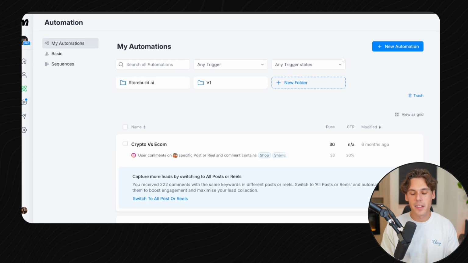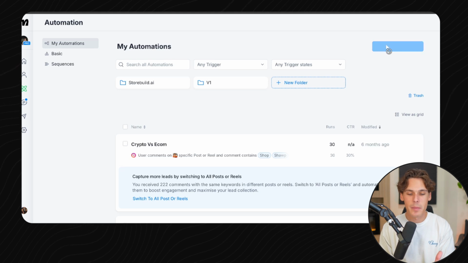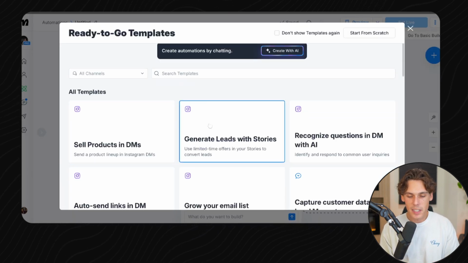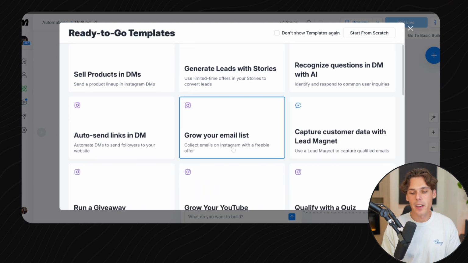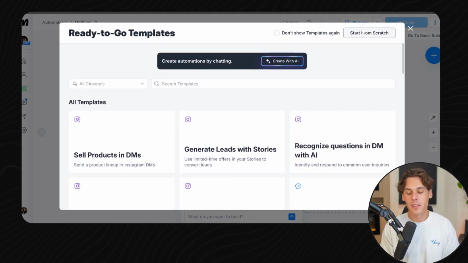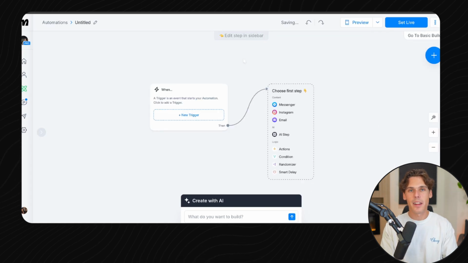But once you're fully set up, here's the back end of ManyChat, and let me show you some quick features on how to set up and nurture these leads. So here we're going to go into automations, and then on the right side, we're going to click a new automation. ManyChat does have ready-to-go templates, like sell products in the DMs, generate leads with stories, all this stuff, that you can kind of play around with and see if you like them as a template. But for the example in this video, we're going to start from scratch. So here's what it looks like in the ManyChat flow editor.